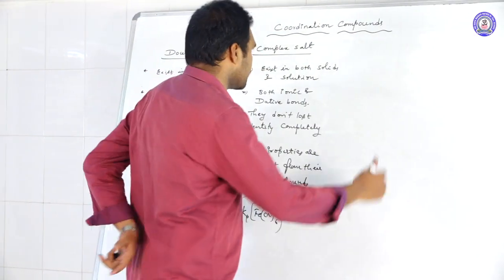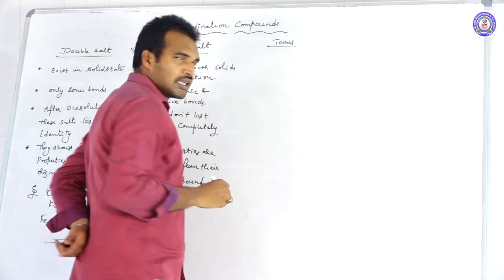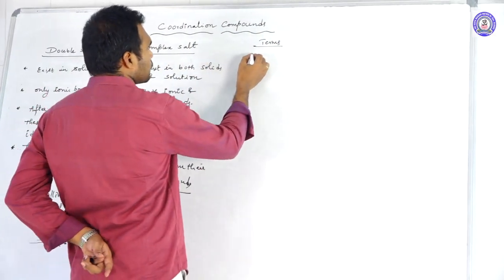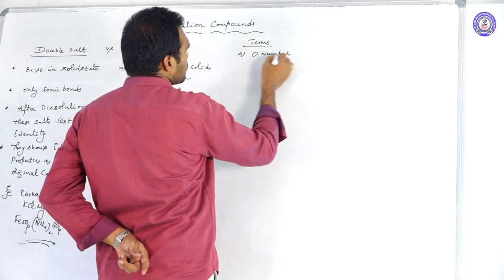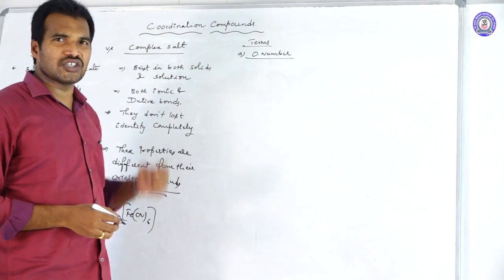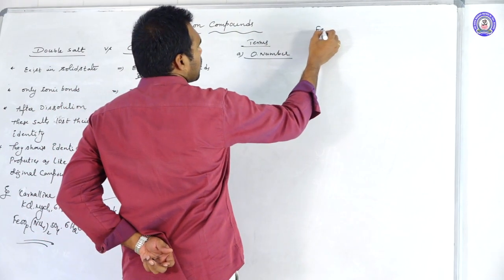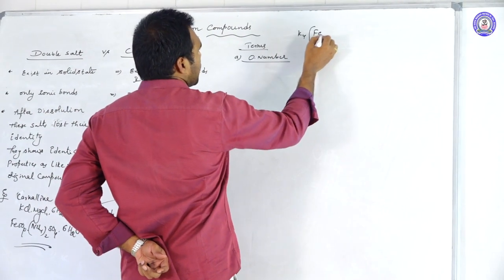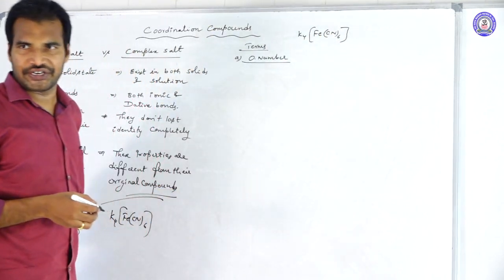Next, move on to the terms that we are going to use. Terms. In this, let us start with oxidation number first. Oxidation number of the central metal atom. What is the oxidation number of the central metal atom? For example, I am taking a complex, K4[Fe(CN)6], potassium hexacyanoferrate.